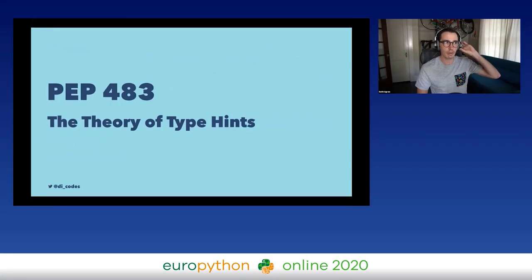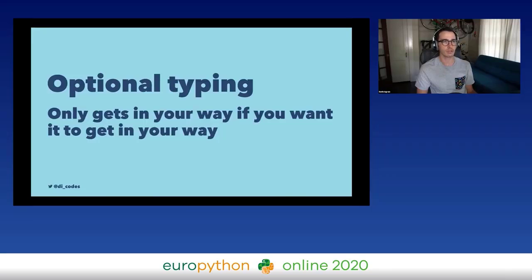So in 2014, we got PEP 483. This is the theory of type hints, and this is basically Guido putting down his ideas about how static typing should work in Python. And his ideas sort of aligned pretty well with what Jukka was working on. So he said that typing should be optional. Adding annotations shouldn't affect the runtime of the program, shouldn't get in your way. An annotated function should behave exactly the same as an unannotated function.